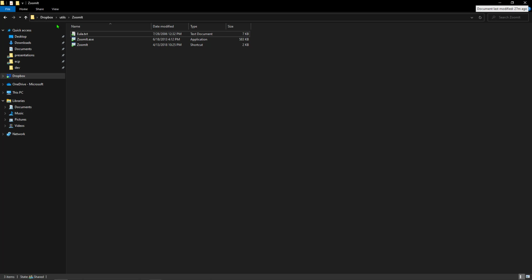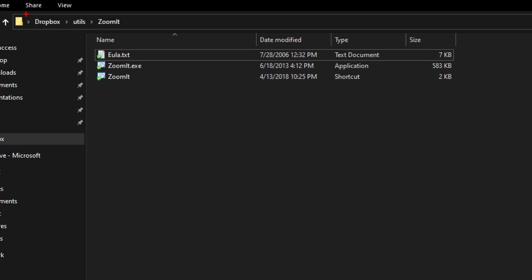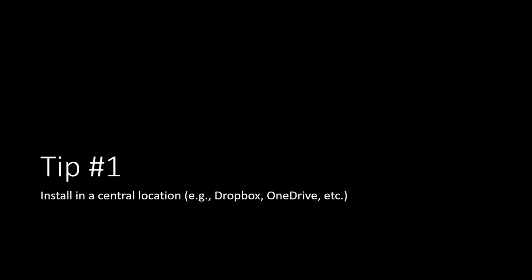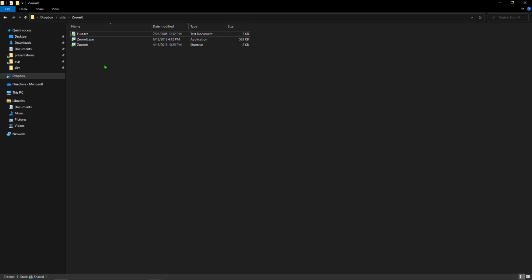Now the key is you should download it to a central location. Notice I've put it here in Dropbox. I have a little folder here called Dropbox Utils. So you should download it to a central location, Dropbox, OneDrive, whatever the case may be for what you use, so that it's available on every machine you use. And you'll see that it's really just a single exe sitting right here. So tip number one is install in a central location like Dropbox or OneDrive so it's available on all your machines.